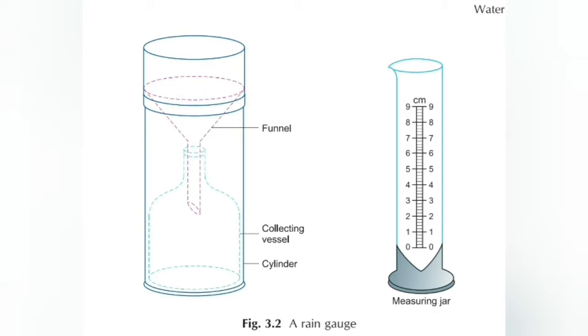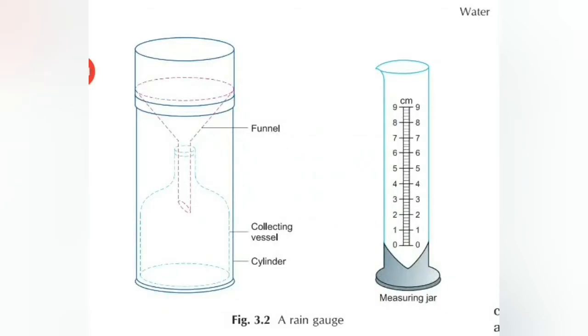First of all, what does it consist of? A rain gauge consists of a cylinder. Can you see the cylinder outer layer? It is fitted with a collecting vessel at the bottom. At the bottom inside the cylinder, children, there is a collecting vessel, and there is a funnel at the top. Did you all see the funnel?